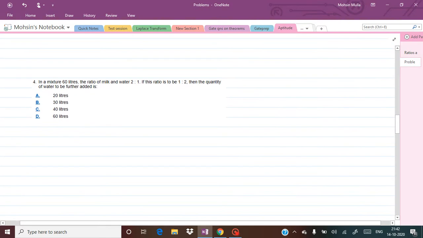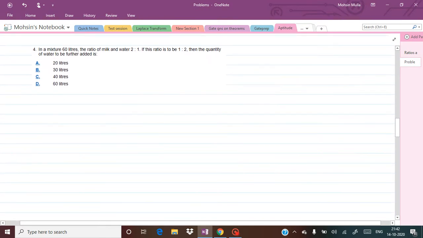Okay, so now let us see the fourth example, which is also a very interesting example, because this is most commonly practiced in our day-to-day life by the milkman. It is not true for all people, but there are some people who do this practice. Now in a mixture of 60 liters, the ratio of milk and water is 2 is to 1. If this ratio is to be 1 is to 2, then find the quantity of water to be further added.